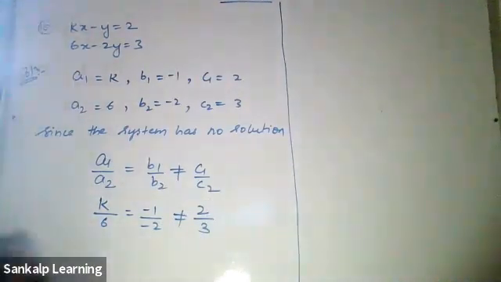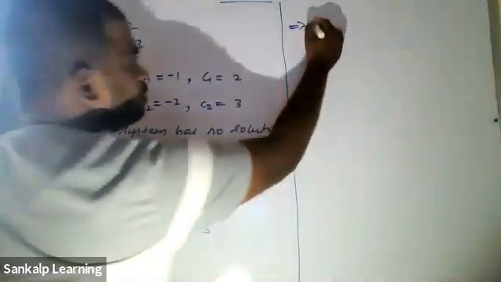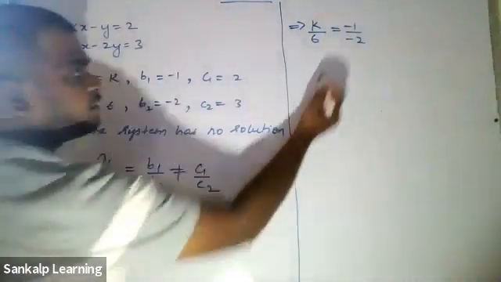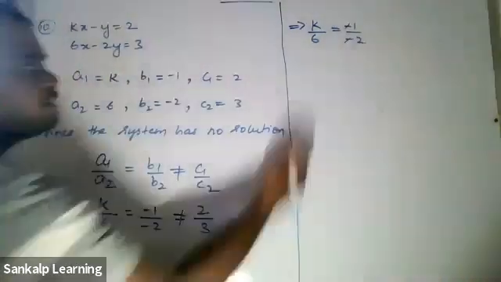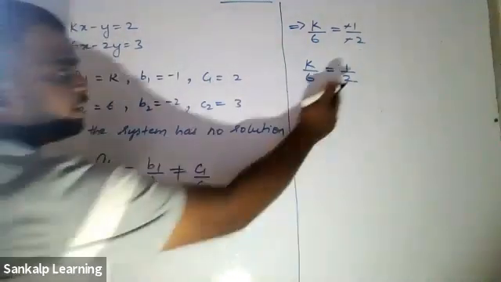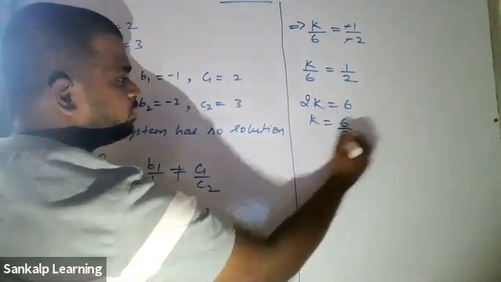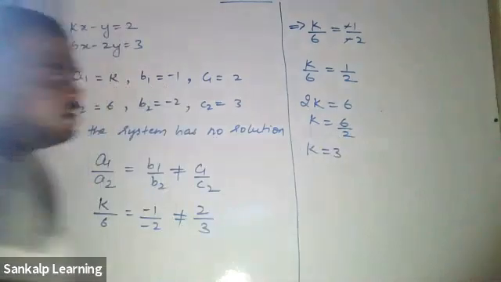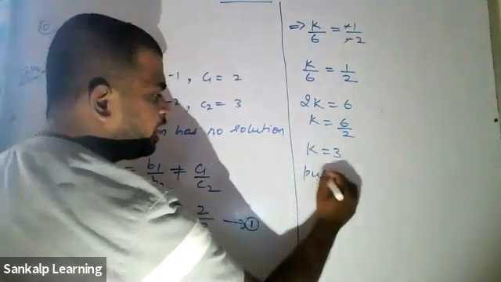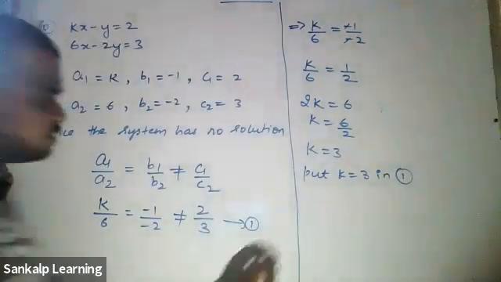Now here again, we'll take the first two parts. That is k by 6 equal to minus 1 by minus 2. Observe both numerator and denominator have a minus, so let's cancel it. You'll be left with k by 6 is equal to 1 by 2. Cross multiply: 2 into k is 2k, 6 into 1 is 6. Therefore, k is equal to 6 by 2, which is 3. Now you have to substitute in equation 1 and check whether it is satisfying. So the k value is 3.